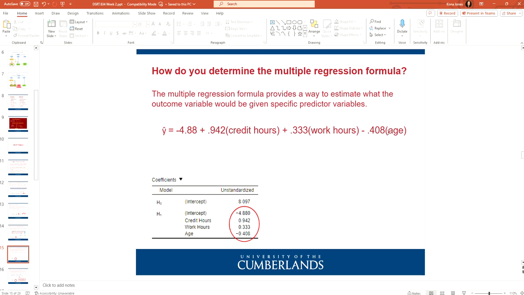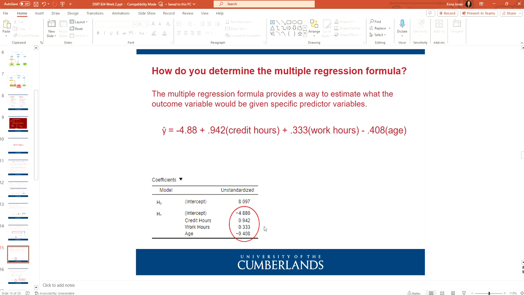So that minus on the age actually means that there's a negative impact in terms of age. This is a negative relationship: the younger someone is, so if age goes down, exercise goes up. If age goes up, exercise goes down. And you can tell that by this negative in front. You can also see this age has a negative value here. That's how you know it's a negative relationship between age and exercise.